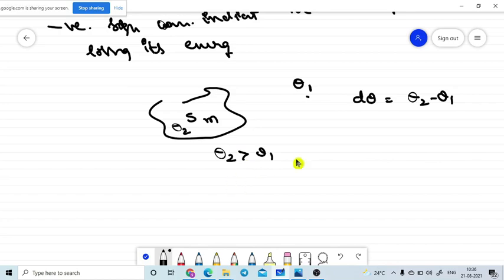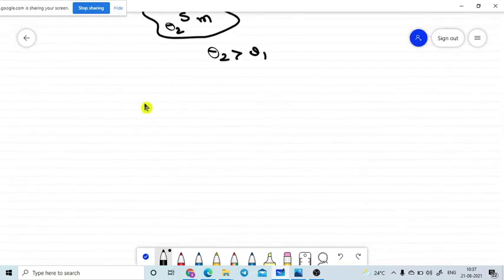But with this, there is a change in temperature. If the change in temperature is this much, how much heat energy is transferred from the hot body to the surroundings or cold body? We already know this with the help of the specific heat capacity.